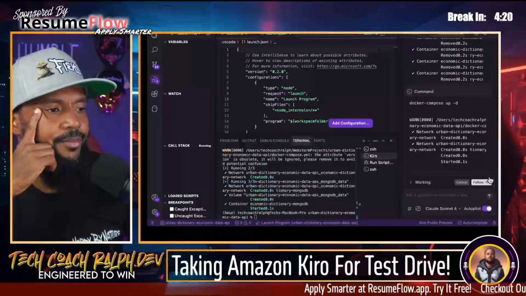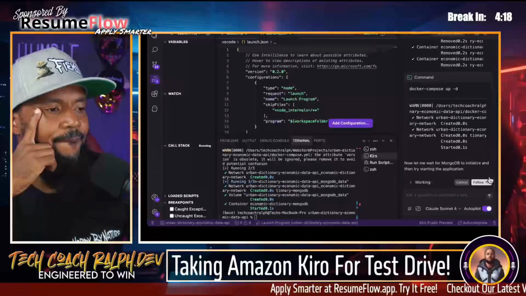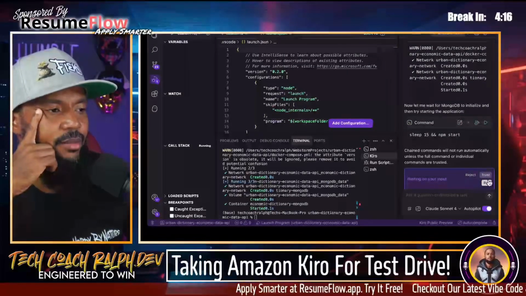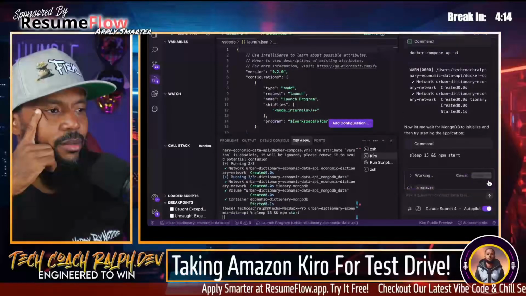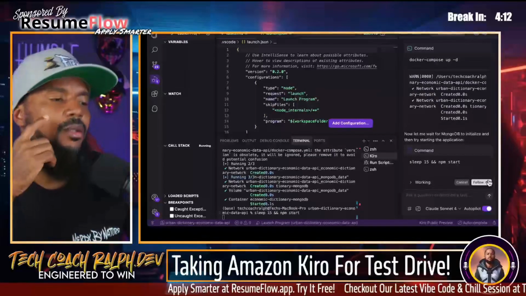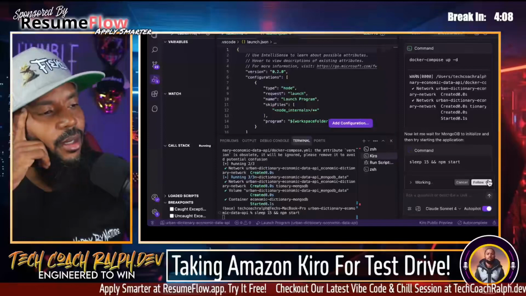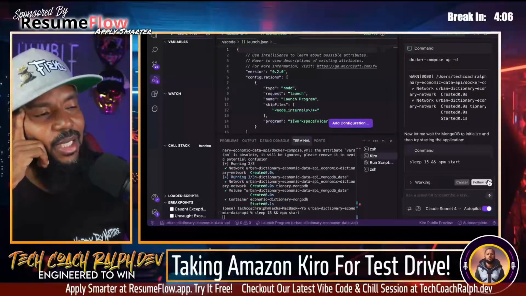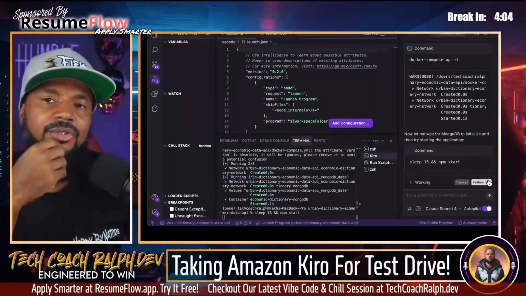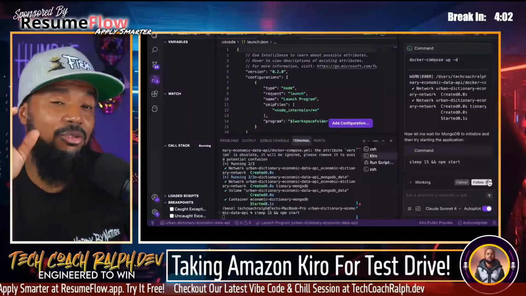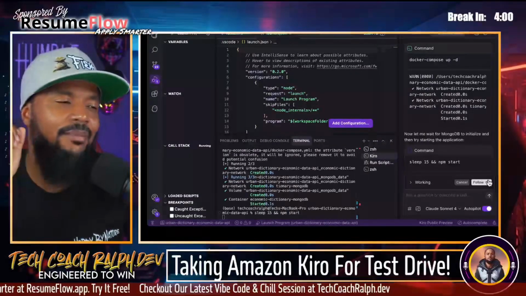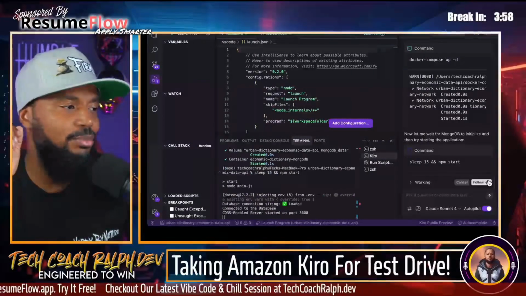Okay. So now it's waiting 15 seconds and then it's going to start. But this is the loop that I tend to see us getting into, like when trying to do something that should be super basic, it struggles. Like it might be able to accomplish something that's pretty complex.